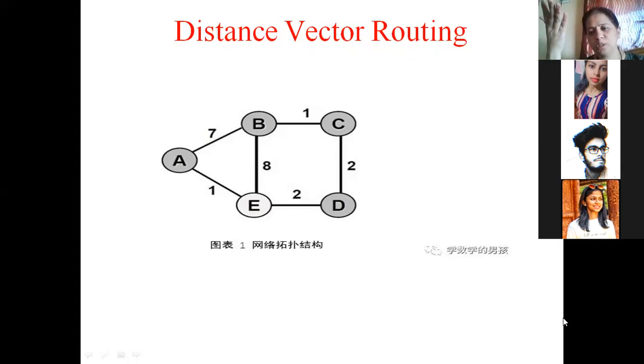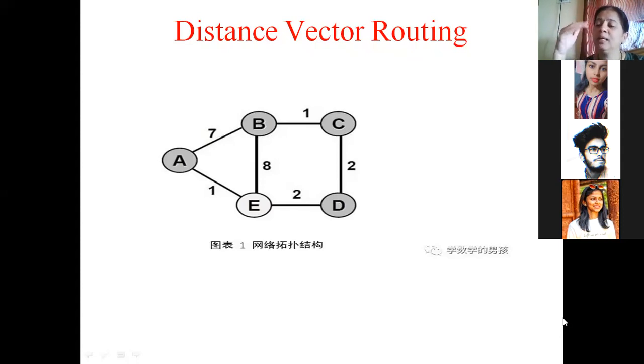So right now the cost is 5. A new router boots, a new router joins the subnet, and that gives me a smaller path than the existing. Then I should update that inside the vector or inside the database and choose that path. Hence, distance vector routing is an example of an adaptive routing algorithm.